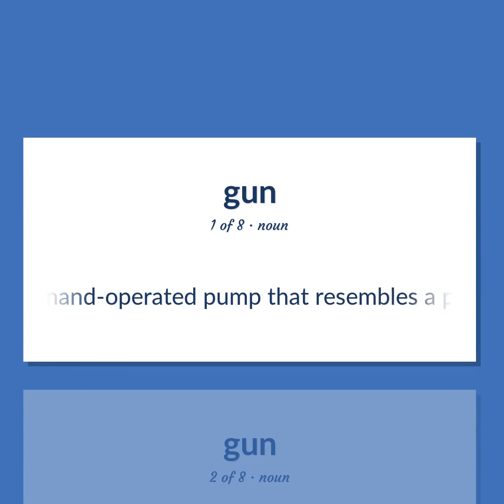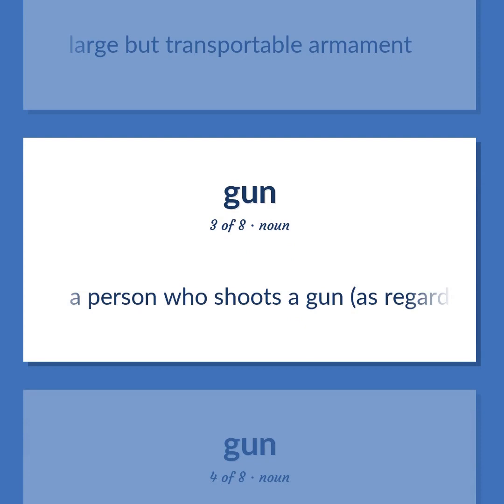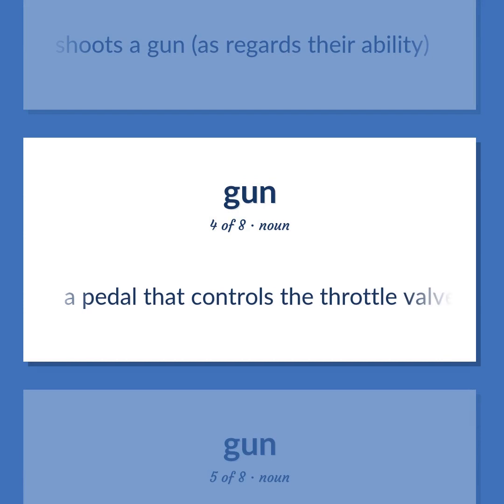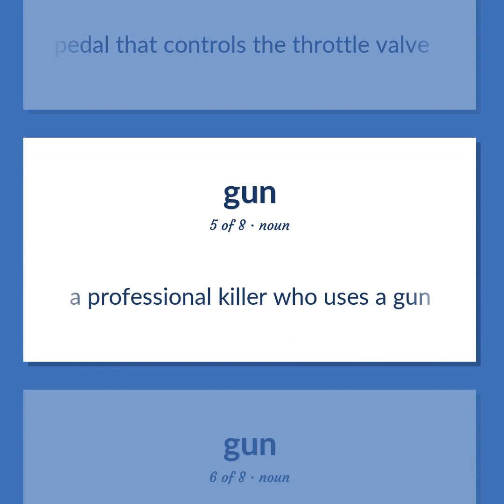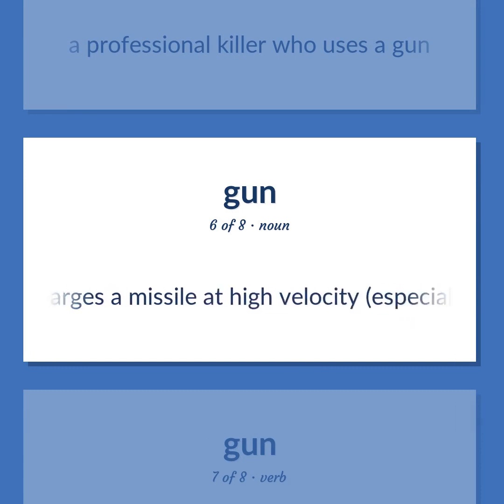A hand-operated pump that resembles a pistol forces grease into parts of a machine. Large but transportable armament. A person who shoots a gun, as regards their ability. A pedal that controls the throttle valve. A professional killer who uses a gun. A weapon that discharges a missile at high velocity, especially from a metal tube or barrel.